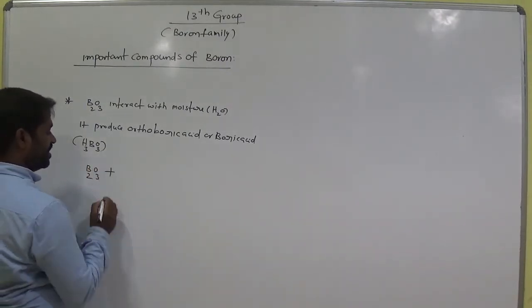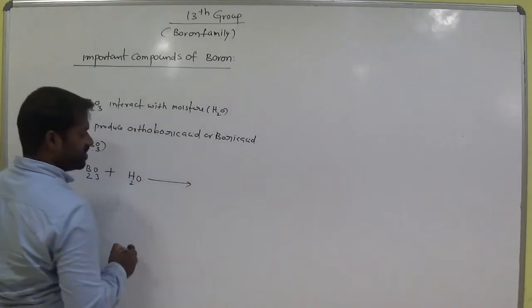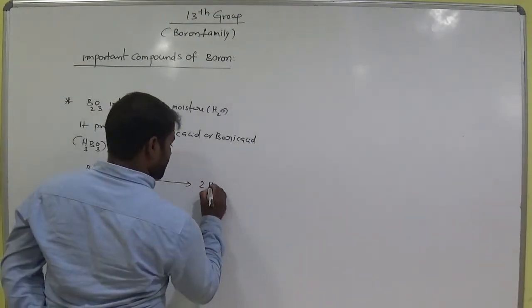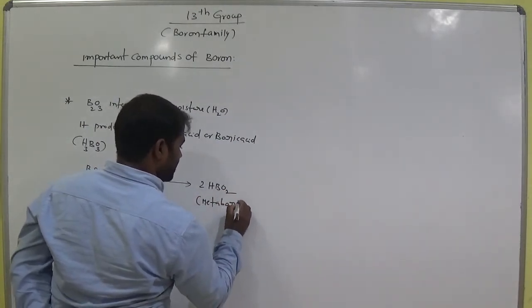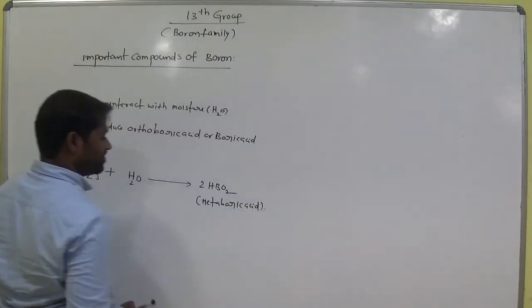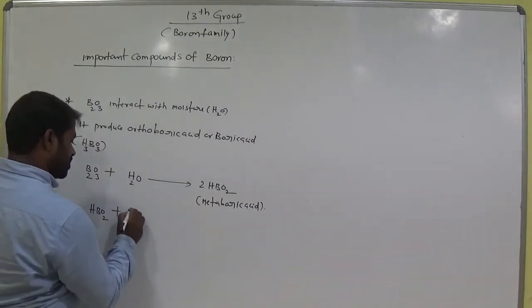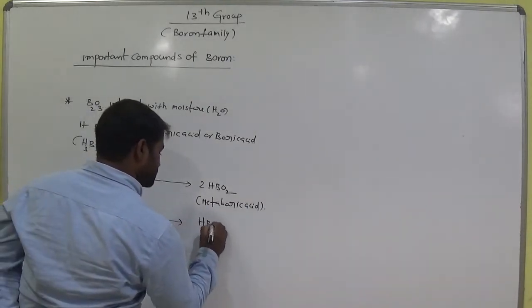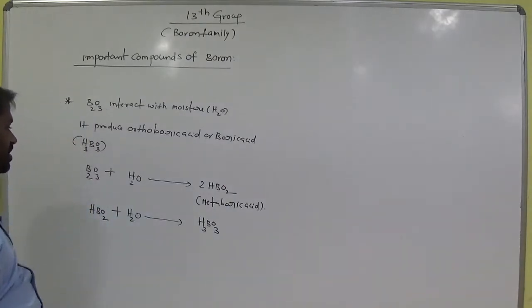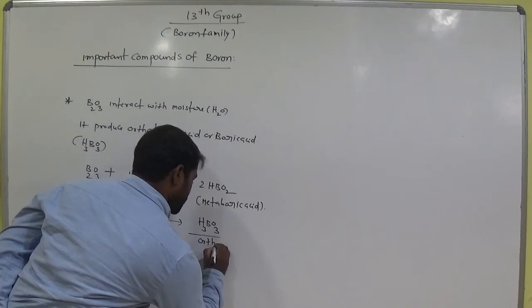B2O3 treated with H2O produces metaboric acid. That is the first step. This metaboric acid further undergoes hydrolysis. It produces orthoboric acid. Clear?